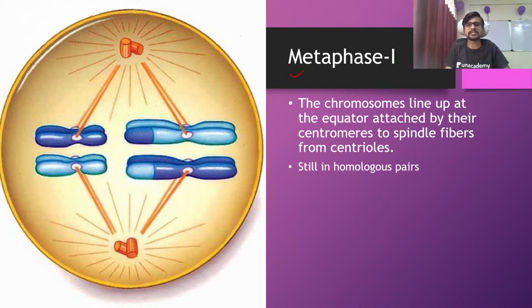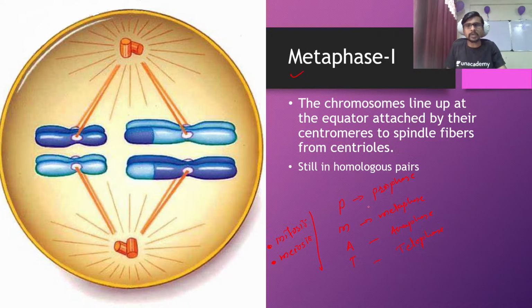Okay, so the next one is metaphase. We know the PMAT. Okay, so the PMAT is actually the sequence of phases which is going to happen. The first is prophase, second is metaphase, third is anaphase, and last one is telophase. Okay, so this is common for mitosis and it is also common for meiosis. Okay, so for both processes, mitosis and meiosis, these four steps are very common.